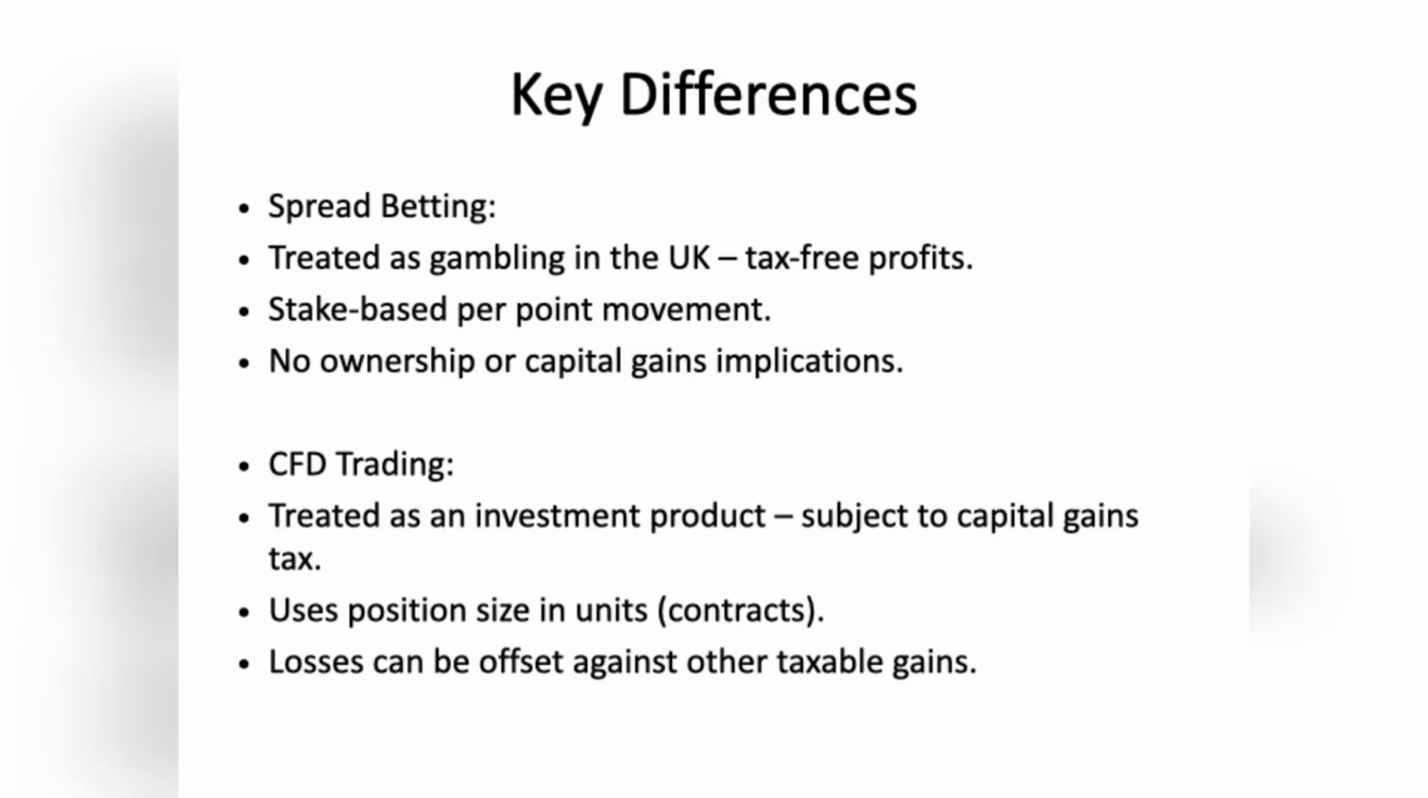Here's where the two products really differ. With spread betting, you stake a certain amount per point of movement. It's classified as gambling in the UK, so your profits are tax-free. With CFDs, you buy or sell a certain number of contracts, and your profits are taxable under capital gains rules. However, CFD losses can be used to offset other taxable gains, which is not possible with spread betting. So the choice often comes down to your tax situation and where you're based.